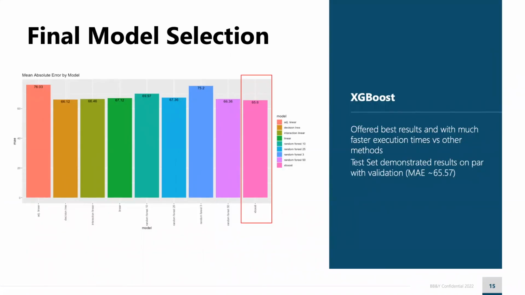After final review, we determined that XGBoost offered the best overall performance as dictated by mean absolute error. Testing this against the provided test set produced results that were consistent with our validation results, with an error of approximately 65.67. So we have confidence that the performance will be similar on the prospect data set.